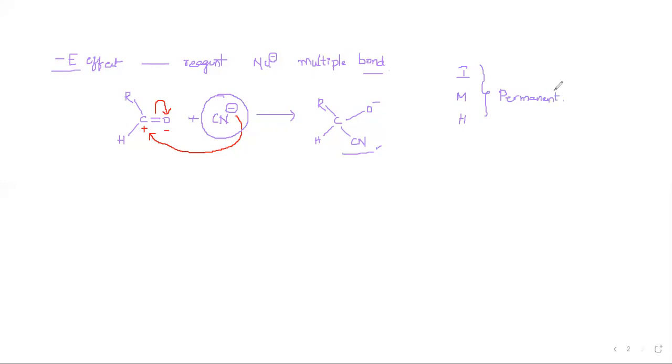And this electromeric effect is a temporary effect. Okay. So with this, we have completed all the types of electron displacement processes. Now we are going to discuss the last concept left over in the first chapter, that is types of organic reactions. Let me go with that one.